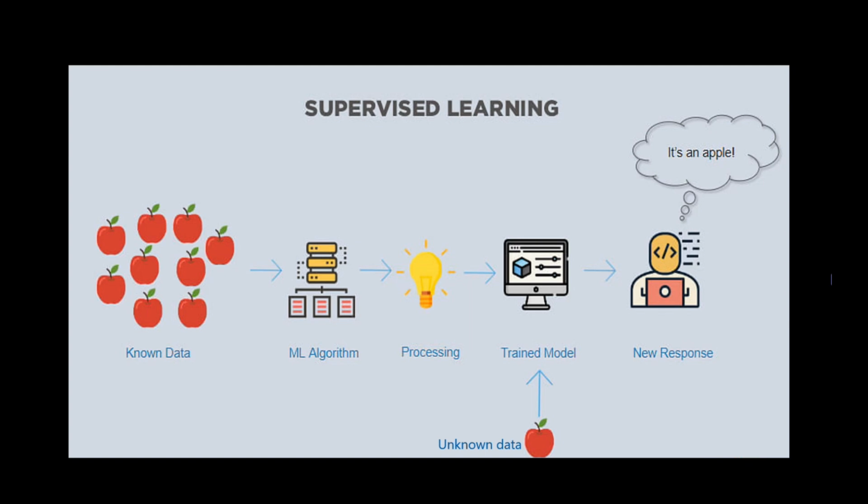Then we give the testing input, like unknown data, and now we show the model a picture and ask what it is. We have already trained the model, and now we ask the model what it is. So now it will generate the right output that it is an apple. So that is supervised learning. It is more accurate than other algorithms because we are giving input as well as output to the model.